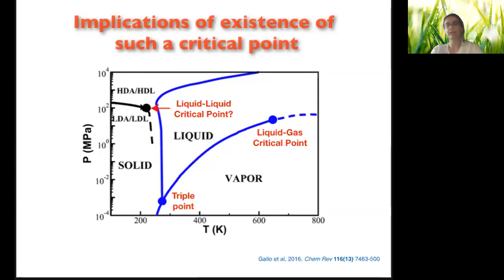And effects of critical points can be felt far away from the point itself, so it would even impact the water at ambient conditions. And anomalies of water possibly arise as a result of the existence of such a critical point. Now, before closing, I again note that these arguments rely purely on computational findings. Although there is a lot of experimental evidence supporting this, there isn't yet any rigorous experimental proof of such a critical point.